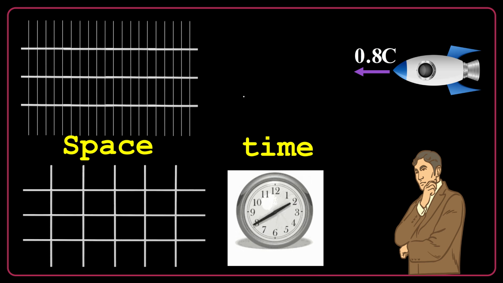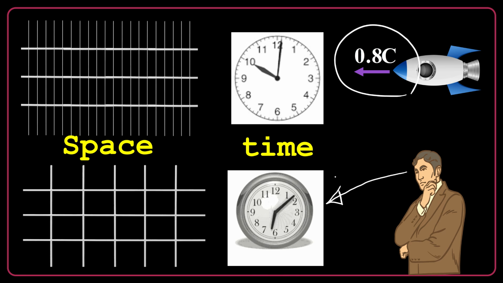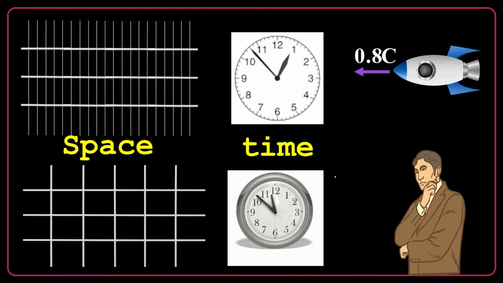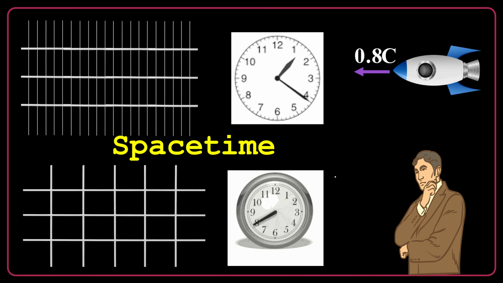Time is also affected because of that relative speed. You measure the time on your clock at a specific pace, according to the clock which is at rest relative to you. But when you see the clock in the spaceship, you will see a slower pace. It's going slower. So relative speed not only affects space, but also affects time. This is why Einstein said space and time are not independent of each other, and so he preferred using the combined expression of space-time instead of space and time.